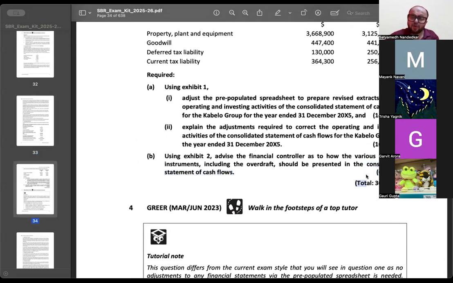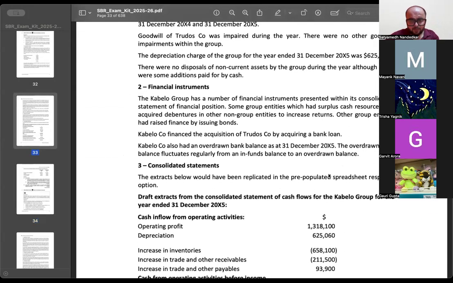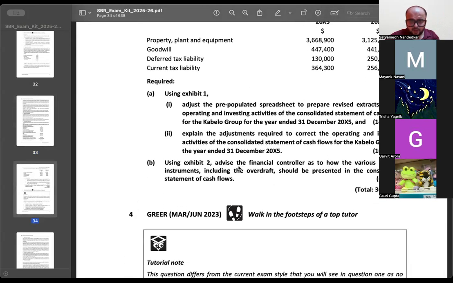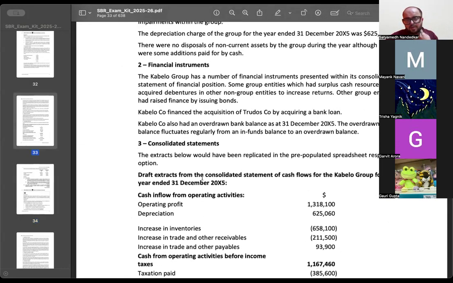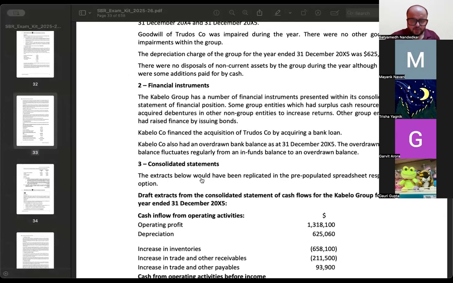6 marks. For what? For just describing how each of these items are accounted for. But pay attention. They have asked the accounting in consolidated statement of cash flow. हाँ, आप उसका accounting मत बताना. You have to tell how should it be shown in the consolidated statement of cash flows. अब debentures in non-group entities. When you invest money in debentures of non-group entities, it is cash outflow under investing activity. When you sell it off, it is cash inflow under investing activity. जो interest income है, that interest income will be inflow under investing activity.